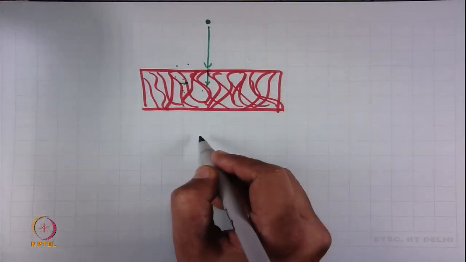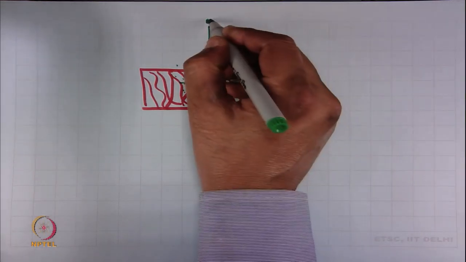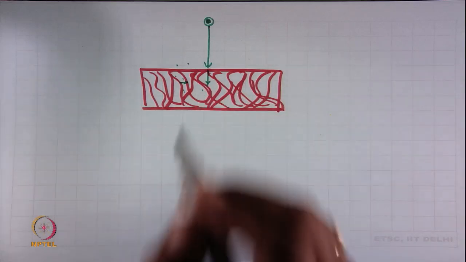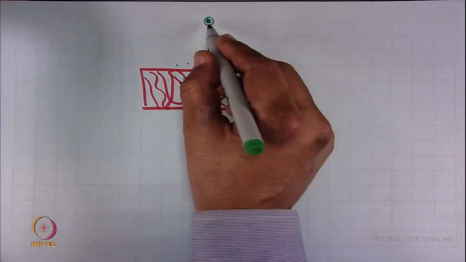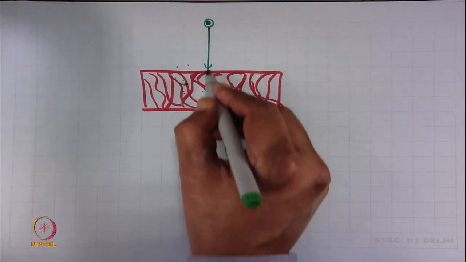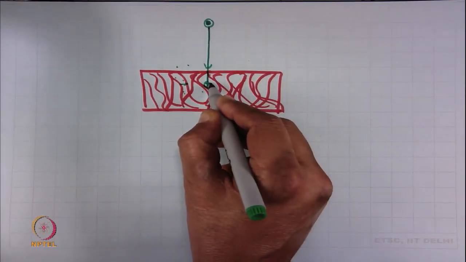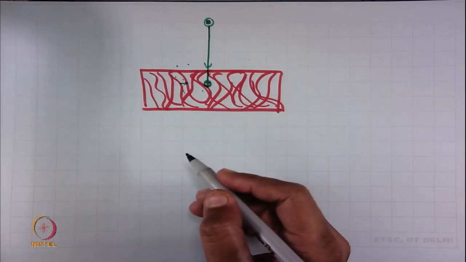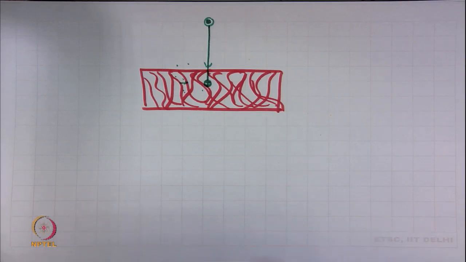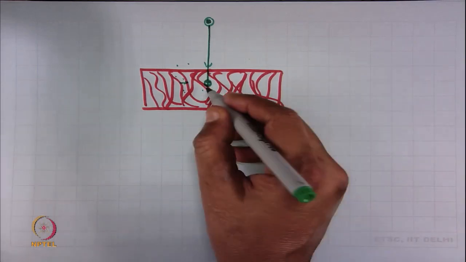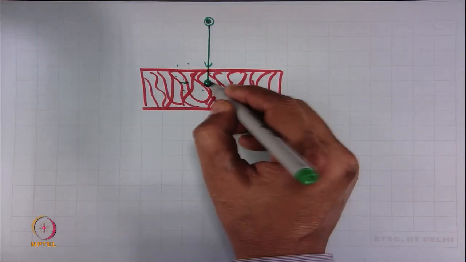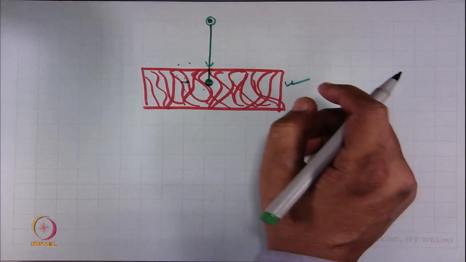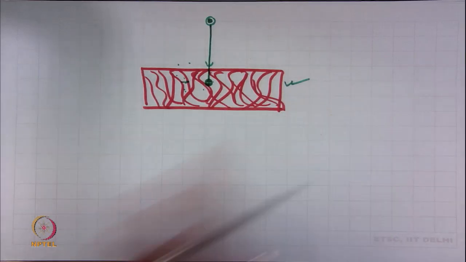On its path, in case of the filter medium, there will be some fiber, it will directly impact it with the fiber and that will result in the reduction of its speed and it will try to settle down somewhere inside the structure. This phenomenon is known as inertial impaction.